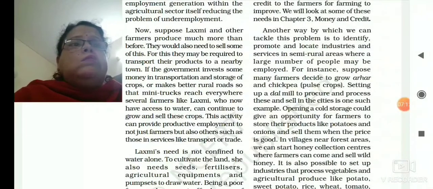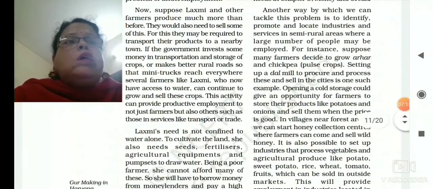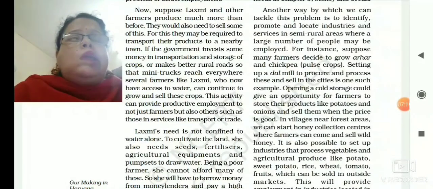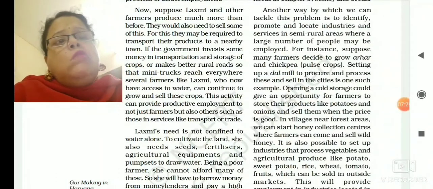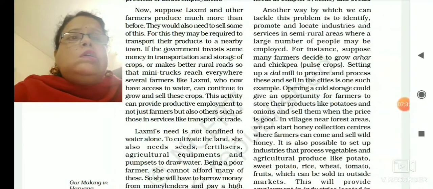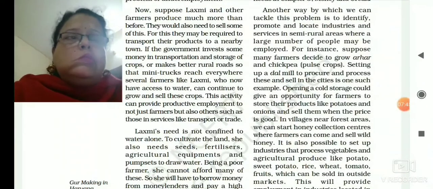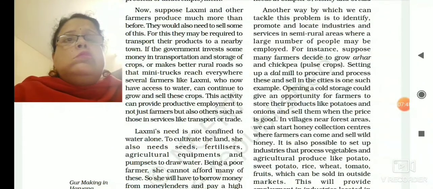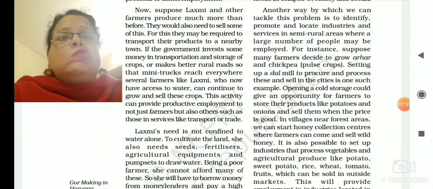And another way with which the government can help is to set up small scale industries in rural areas. Suppose the government can set up sugar mills, dal mills in rural areas, so that the villagers will be benefited. They will get work in those mills. The farmers can sell their crops, like the sugar cane they can sell to the sugar mill.